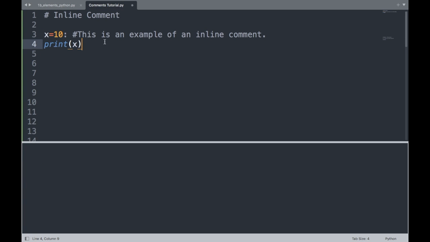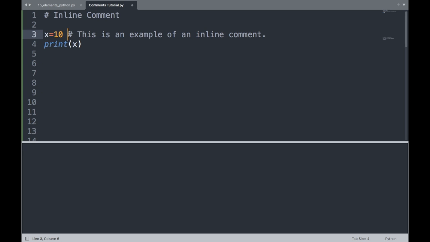All right, the next type of comment we're going to talk about is an inline comment. An inline comment is exactly what it says it is. It is a comment in the line of code. So what I have here is a variable x that equals 10, and right after it I have a comment. If you notice, this comment does not start at the physical beginning of the line like a full line comment. It starts in the line of code, but right after the completed code of that particular line.